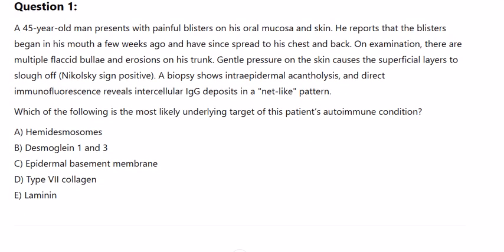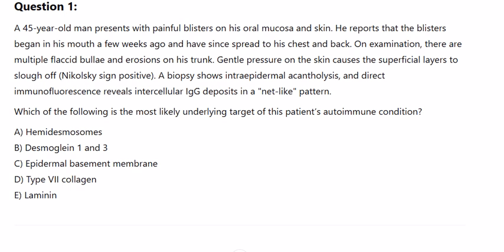Question 1. A 45-year-old man presents with painful blisters on his oral mucosa and skin. He reports that the blisters began in his mouth a few weeks ago and have since spread to his chest and back. On examination, there are multiple flaccid bullae and erosions on his trunk. Gentle pressure on the skin causes the superficial layers to slough off.